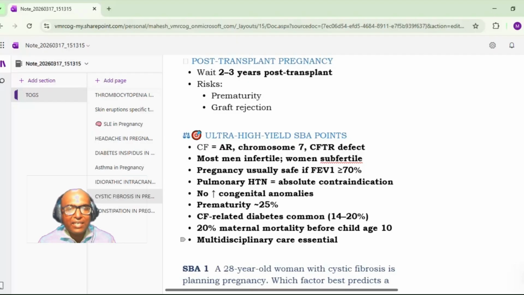Cystic fibrosis related diabetes is common, 1 in 5, around 14 to 20%. 20% maternal mortality before the child becomes 10 years, and it will increase to 40% if there is poor lung function, and multidisciplinary care is essential. So this is the take-home message from this talk article.